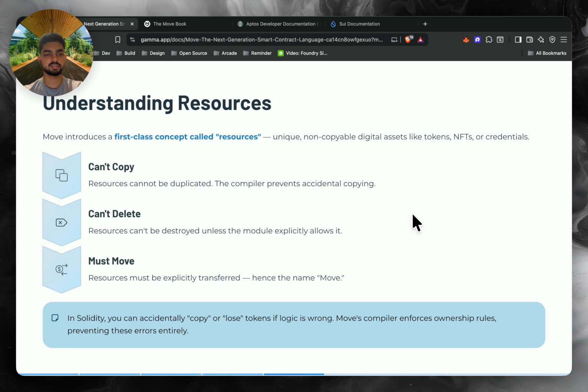For example, in Solidity, you can have two variables both pointing to the same token balance accidentally. In Move, the compiler would stop you from even writing that code. That makes Move memory safe and asset safe by design, perfect for financial logic.